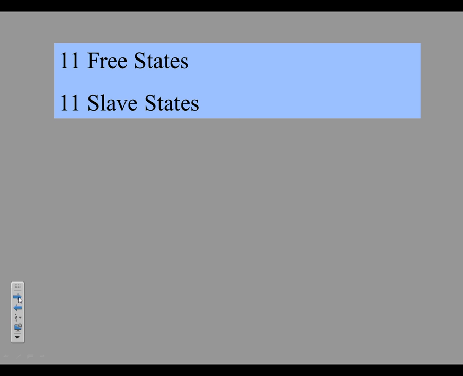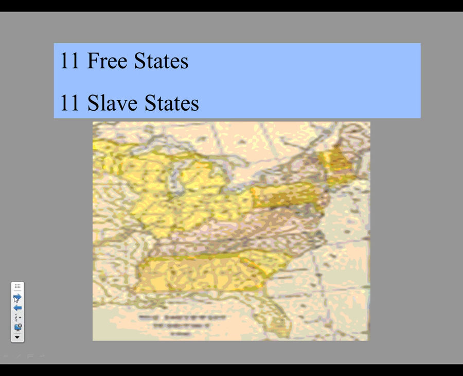At the time, in 1820, we have 11 slave states and 11 free states. That means in the Senate, every vote on anything slave-related is going to be 22 to 22. So everything was pretty much in harmony, and that's part of the reason why we had an era of good feelings. Everybody was getting along.